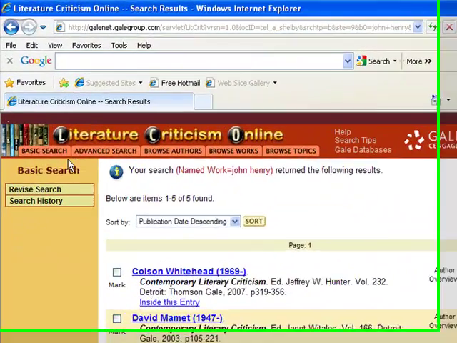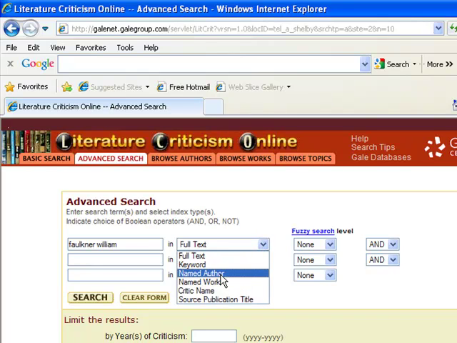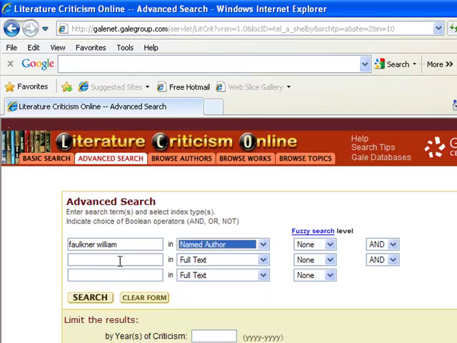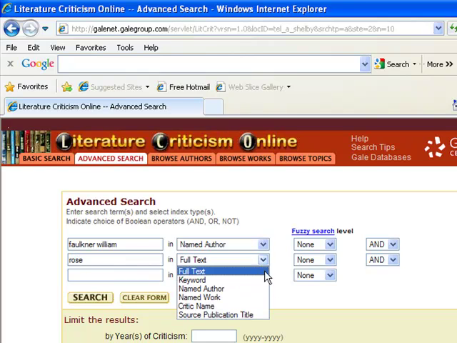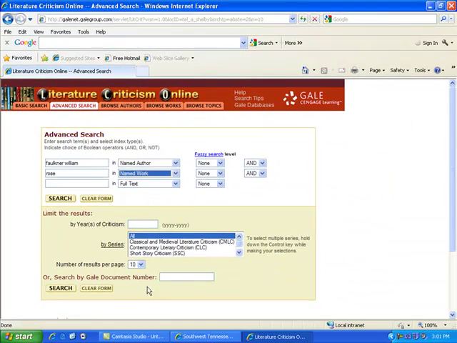So I want to go back now and let's try an advanced search. With the advanced search, you really have to think about what you're actually searching for. So first of all, I want to type in an author's name. This time I will type in Faulkner, first name William, and I have to identify this as being the named author. And let's say I'm not sure about the exact title, but I know Rose is actually in the title. So now I could change this index to named work, and let's see what it may find for me.